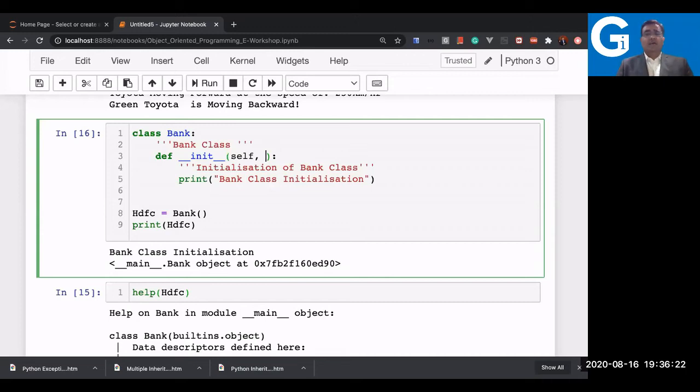Firstly, we can have the name of the bank. So I'll say here, bname. It's just like giving the name, the bank name. You can write any name here, just to tell that this is a bank name. And what else can you have? Branch. Bank name, then branch. So these are two local variables. Let us start with this first and print it.